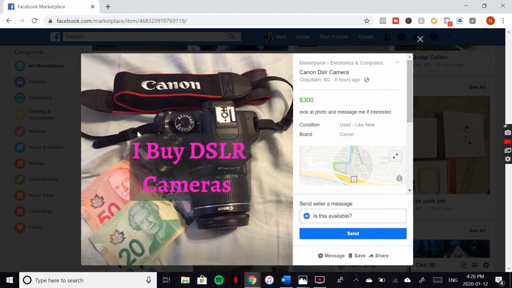You can see right there, they use pink text. They have cash right there. I buy DSLR cameras. So what this person probably does is finds people who want to sell their DSLR cameras for cheap and then goes around and sells them for more and probably does quite well doing it. This is a great example of what we're about to do.